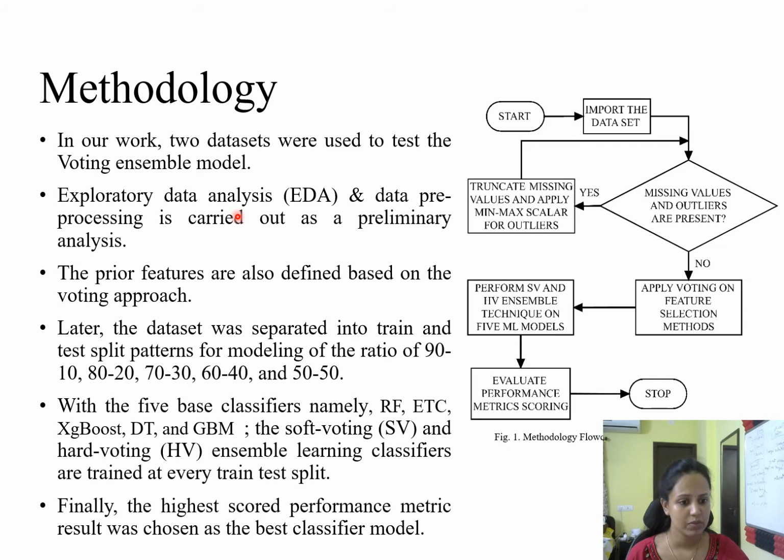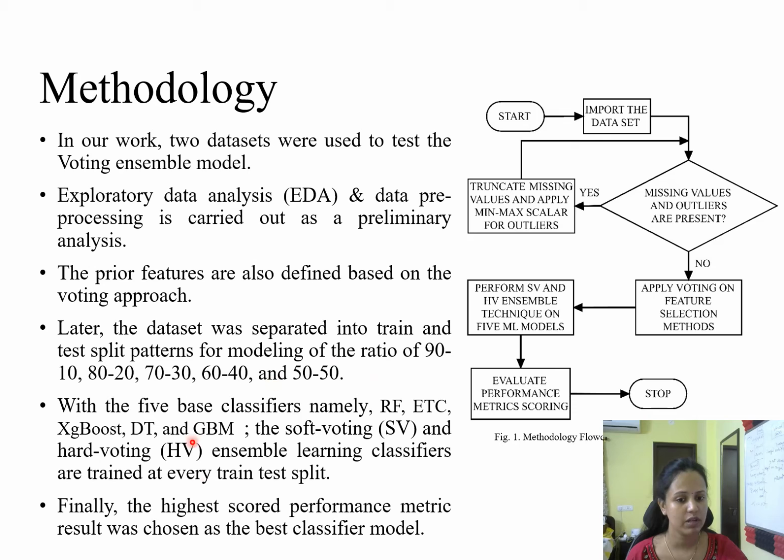Later on we'll be splitting the data set into test and train splits, and we'll be taking 5 ratios over here. Why the 5 ratios have been taken is because a small change in the data set definitely affects the accuracy. So due to that reason, we will be understanding how the ratio of test and train split patterns is carried out over here.